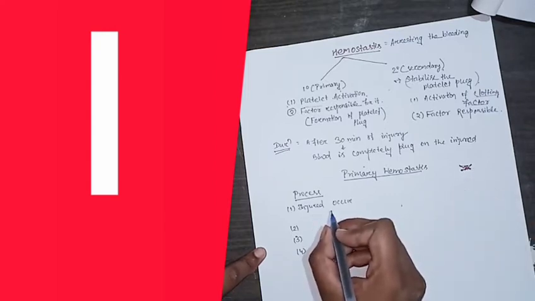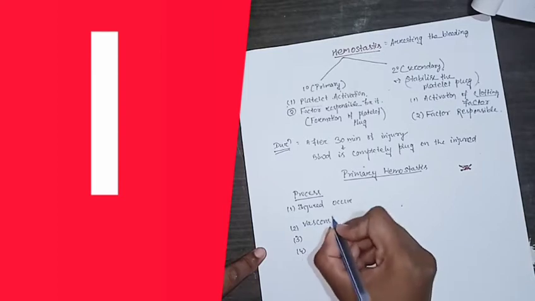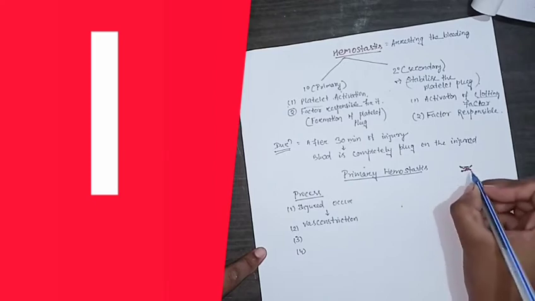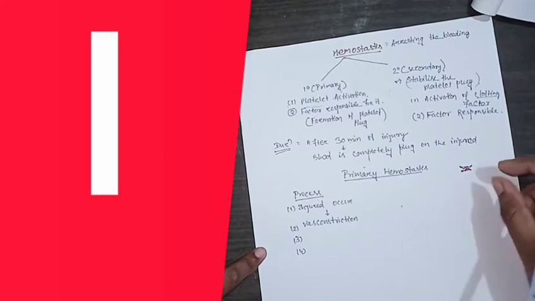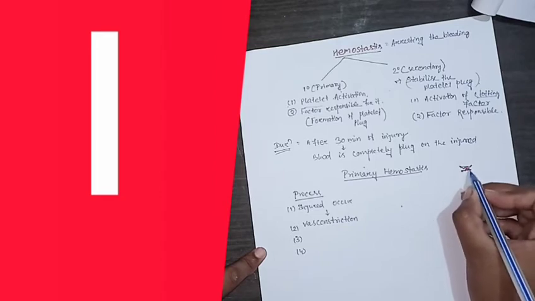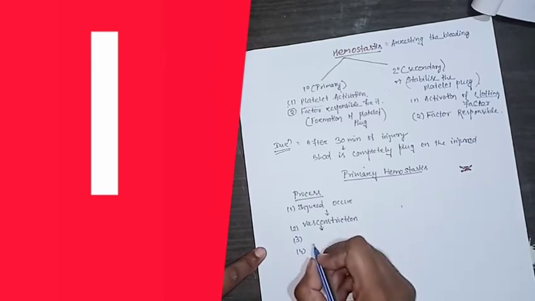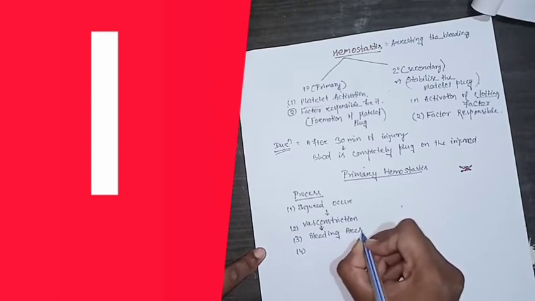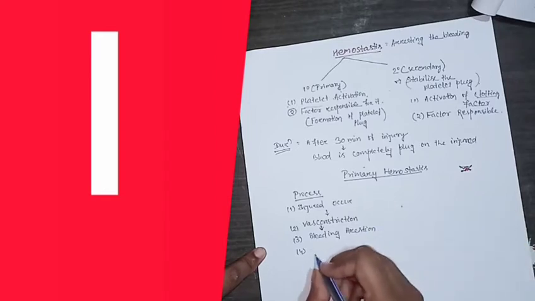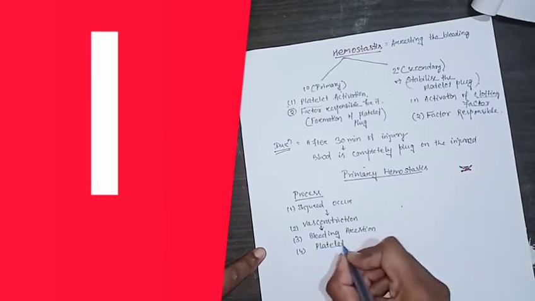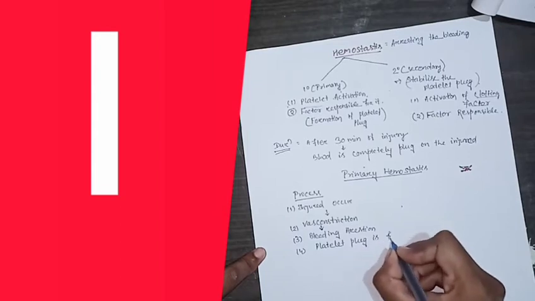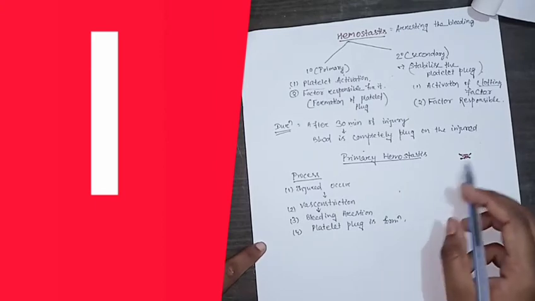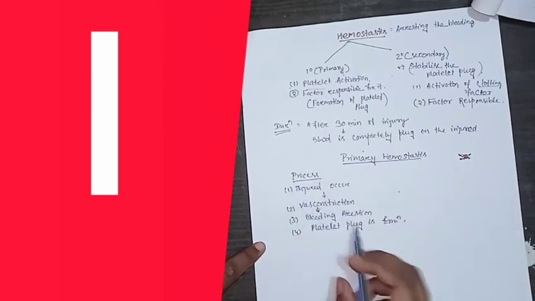When the injury occurs, there is vasoconstriction. Vasoconstriction is the next step at the injured place, meaning the blood vessel on that surface becomes constricted. In this picture you can see it. After vasoconstriction, there is bleeding arrest, and the platelet plug is formed. This is the process. When we look at an injured surface, we see these things happen.